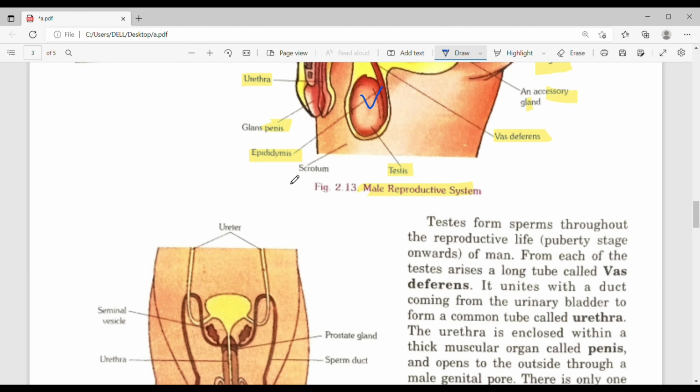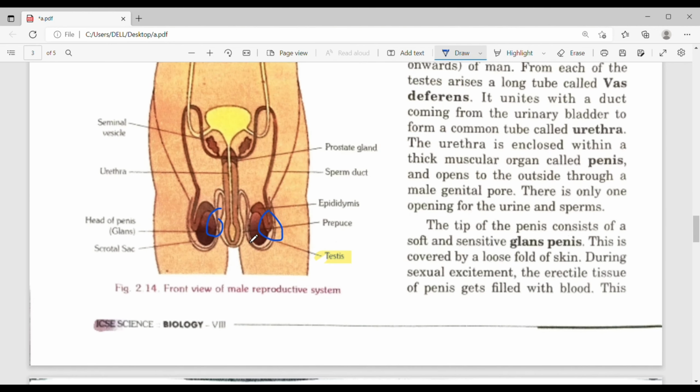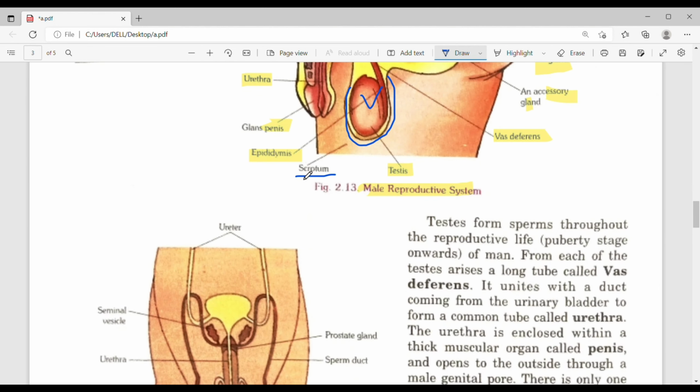Next is scrotum. Scrotum is a small pouch that contains testes. See, this is the outer covering. This outer pouch-like covering is known as scrotum. Here also the pouch-like covering is known as scrotum. That contains testes. इसके अंदर testes होती है.